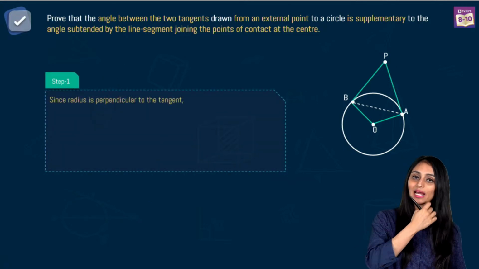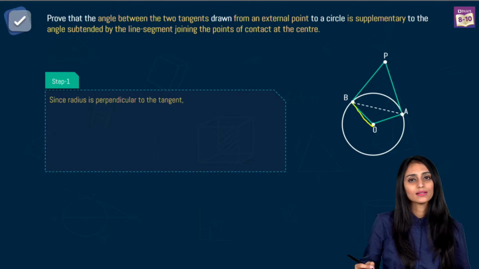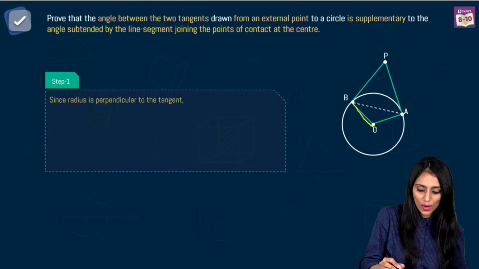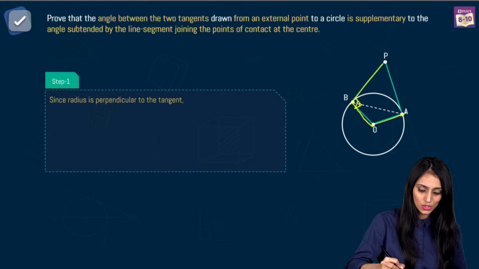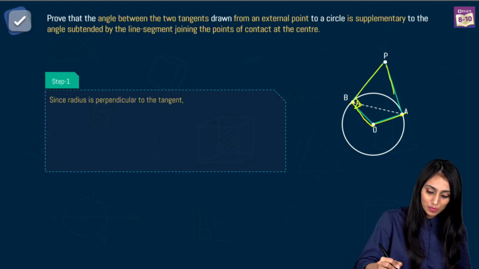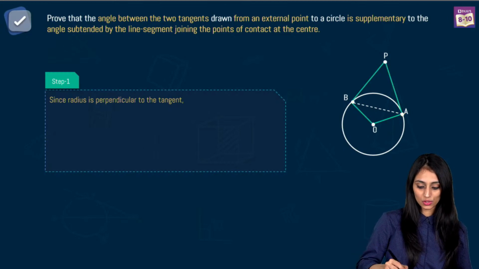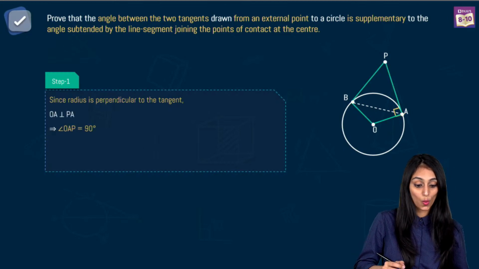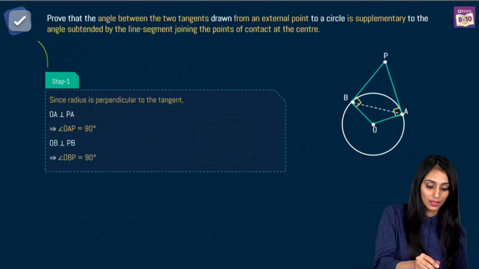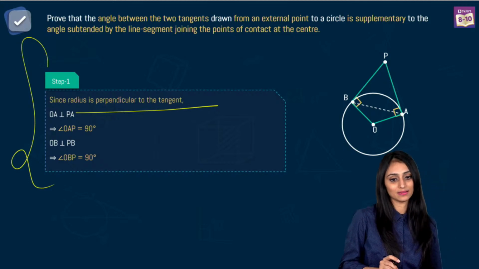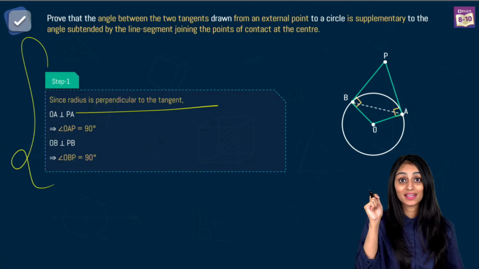We know that radius and tangent are always perpendicular at the point of contact. This OB is what? That's the radius, right? This OA is what? Again, radius. This PB is the tangent. So this angle is going to be 90 degrees. Similarly, this PA is the tangent. This angle is going to be 90 degrees. Correct? So these angles are 90 degrees over here. OA is perpendicular to PA and OB is perpendicular to PB. Do not forget to mention this reason. Mentioning the reasons in geometry is important. I'm emphasizing again and again on these things.